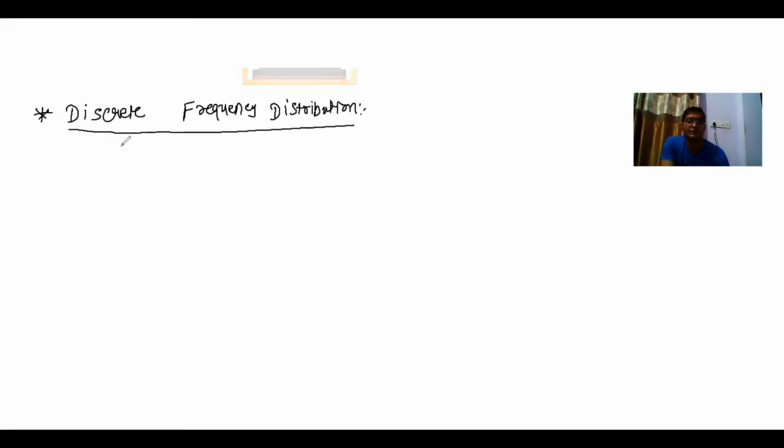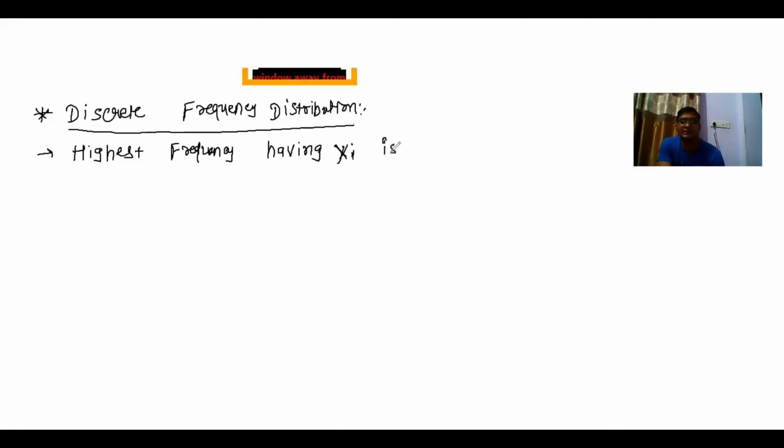For discrete frequency distribution, we have to check the highest frequency having xi. The xi with the highest frequency is mode. Now, what is highest frequency and what is xi? That we are going with illustration number 30.